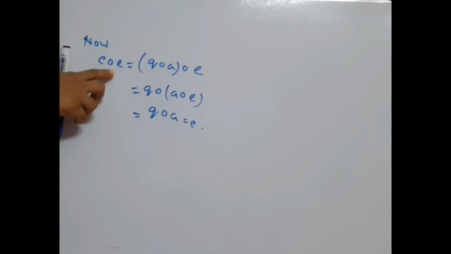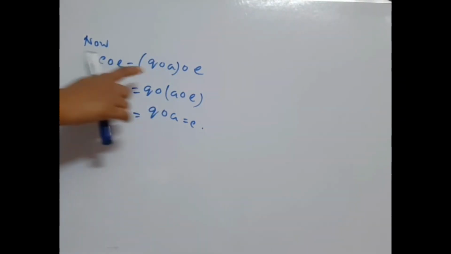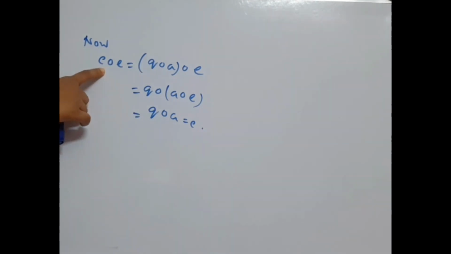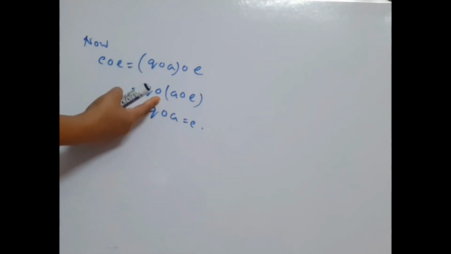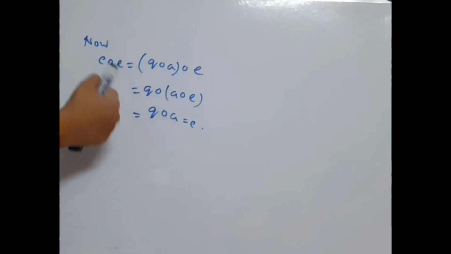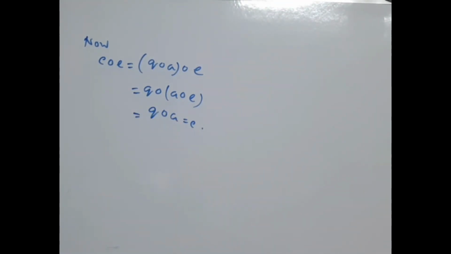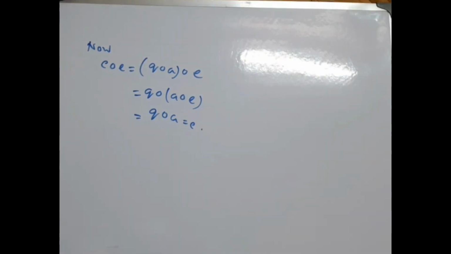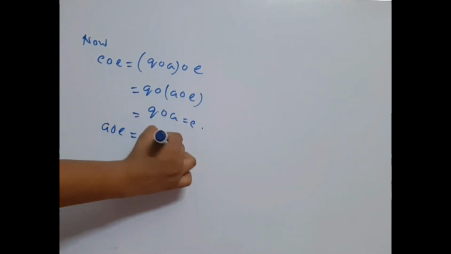Now C composed E equal to Q composed A composed E because we have Q composed A equal to C. Now since G is a semi-group, composition is associative, so we can write this as this. Now A composed E equal to A, we have this, and Q composed A equal to C, we have this. Okay, since C is arbitrary, we can write A composed E equal to A for all A in G.